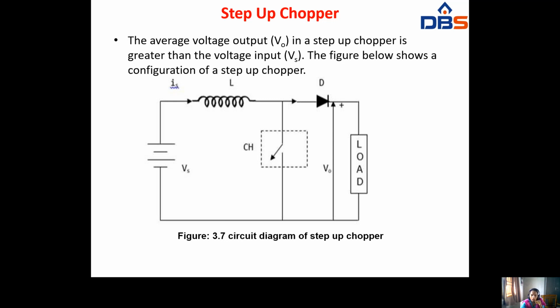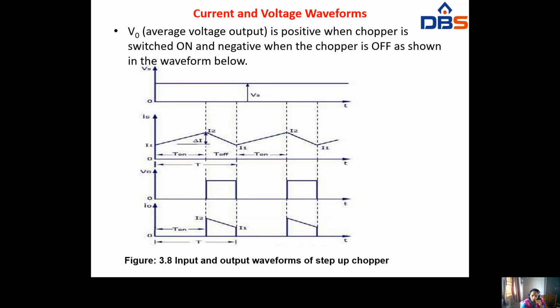So when chopper is on, the output voltage will be obtained. So at T off of chopper, V naught will be obtained. So I naught here T on I1 I2. So this is the I naught value. This is the input current, output. So input voltage and input current, output voltage and output current. These are the waveforms for a step up chopper.